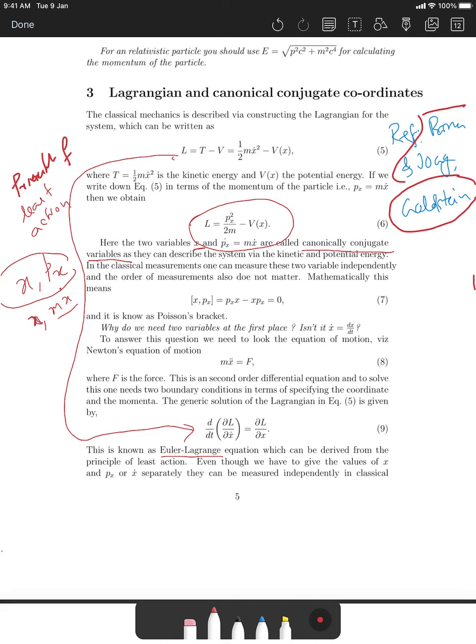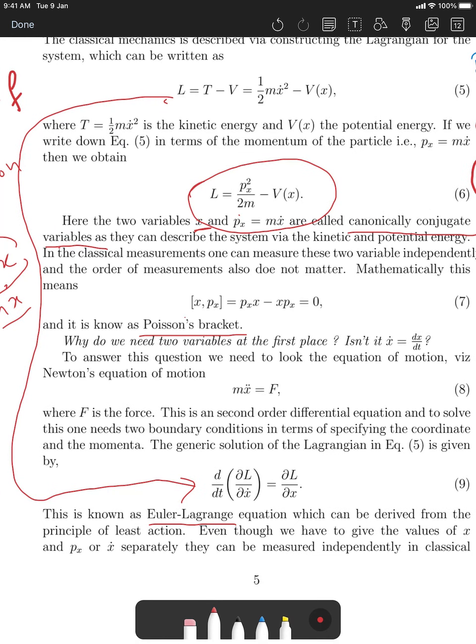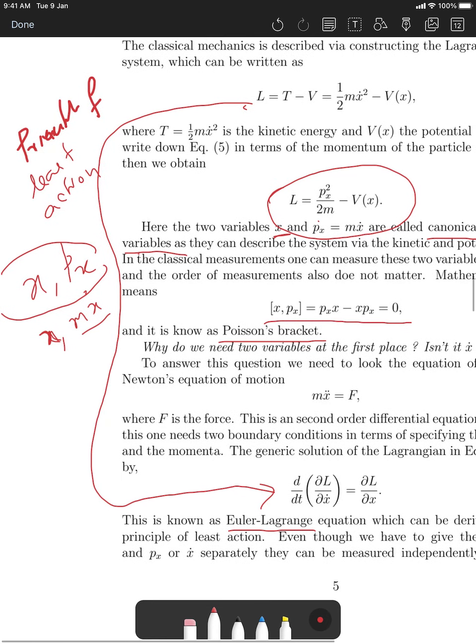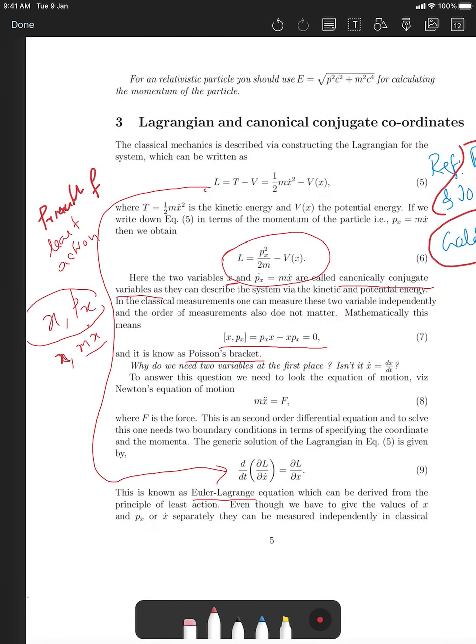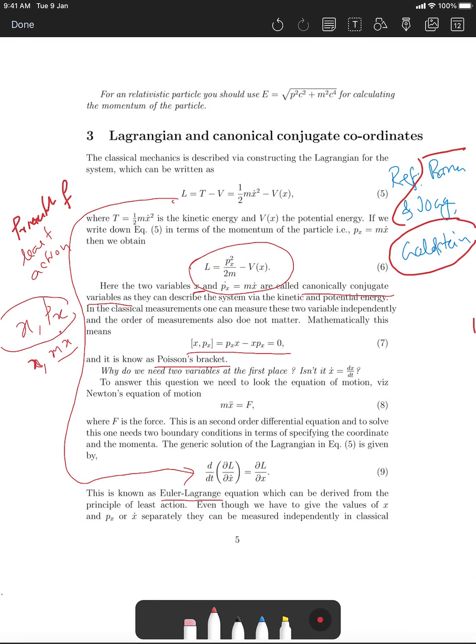In classical mechanics, I don't know if you have read it or not. If not, please pick these two books and read about something known as the Poisson bracket. This is one of the most important things. What it says is that the commutator of x and p, which is p_x x minus x p_x, equals 0. It says these two variables x and p are basically independent, or can be measured independently.